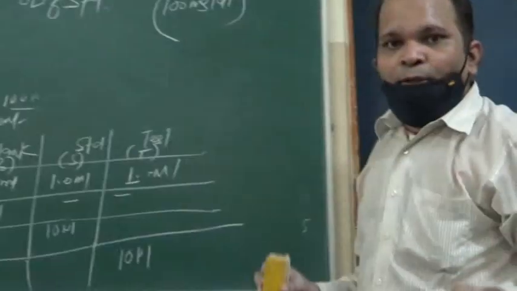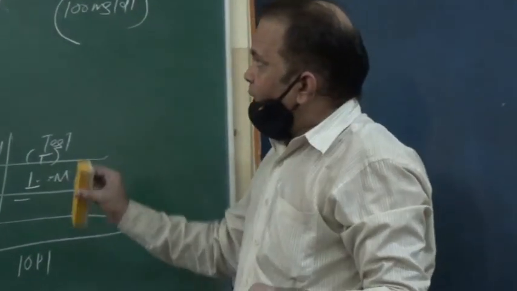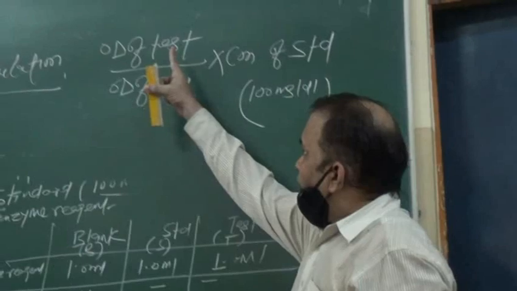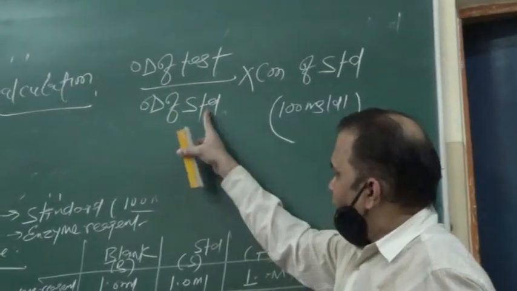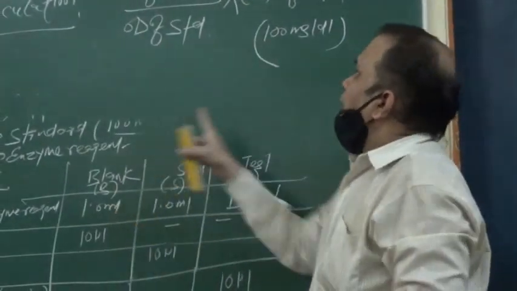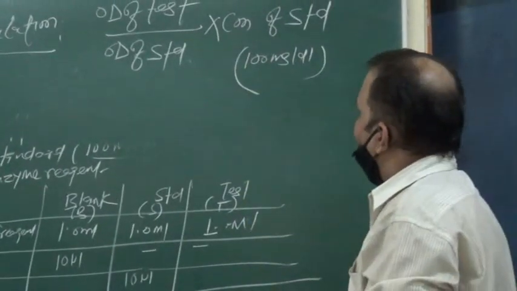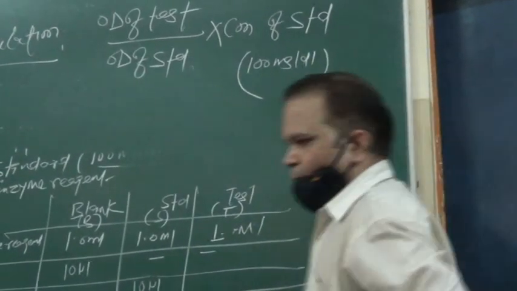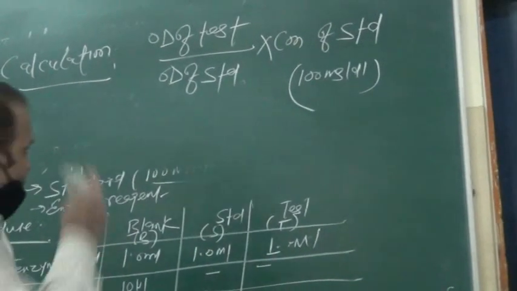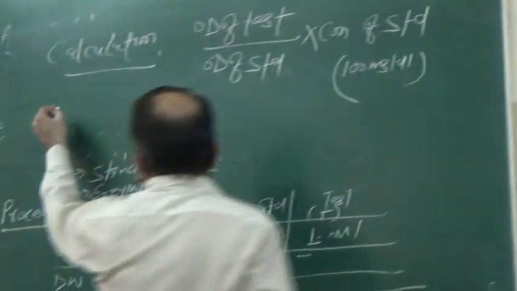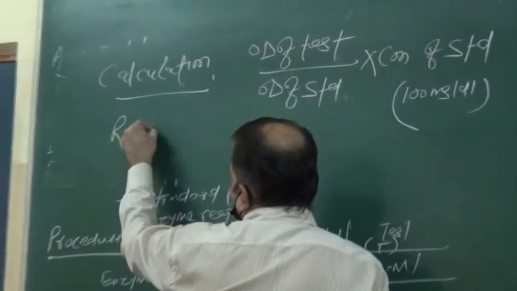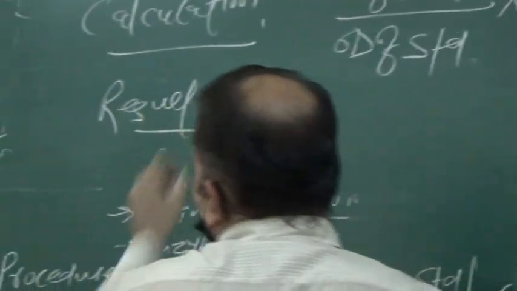So this is the formula, this is the calculation. We take the OD of standard and OD of test against the blank and multiply by 100 milligram per deciliter, the concentration of the standard. Clear? So this is the formula, and we will apply the method. Now we will get the results. After calculation we will show you the results.